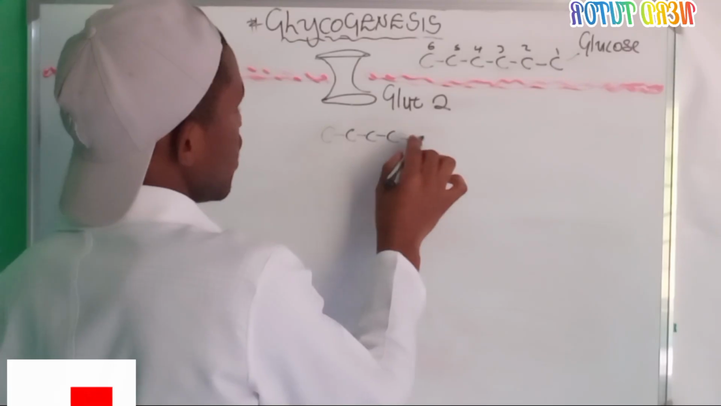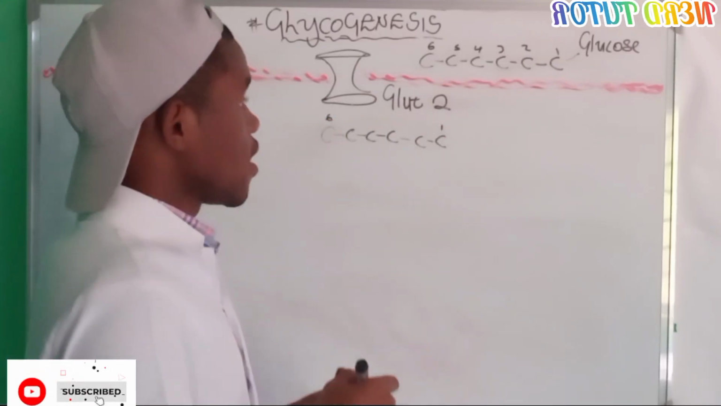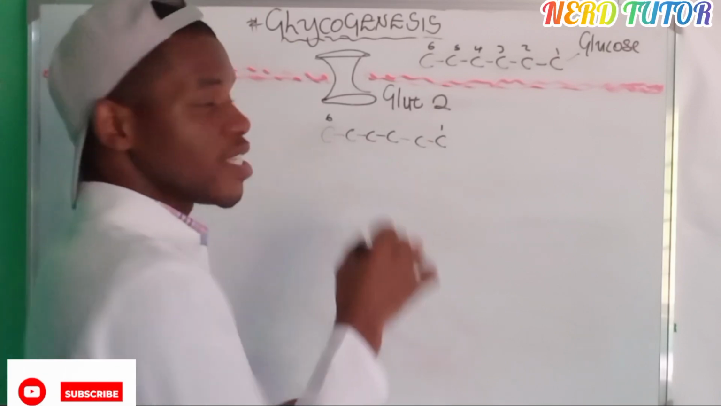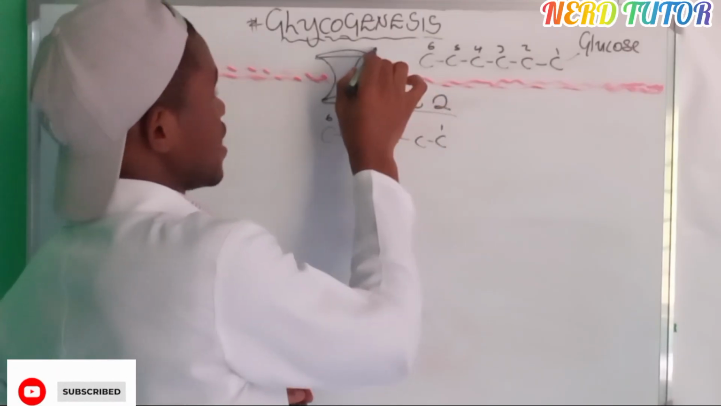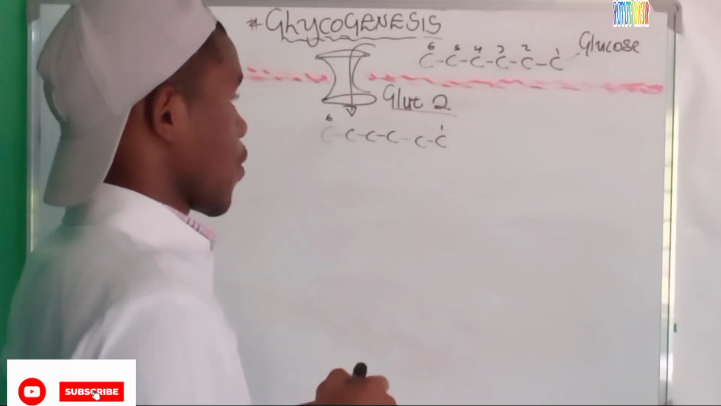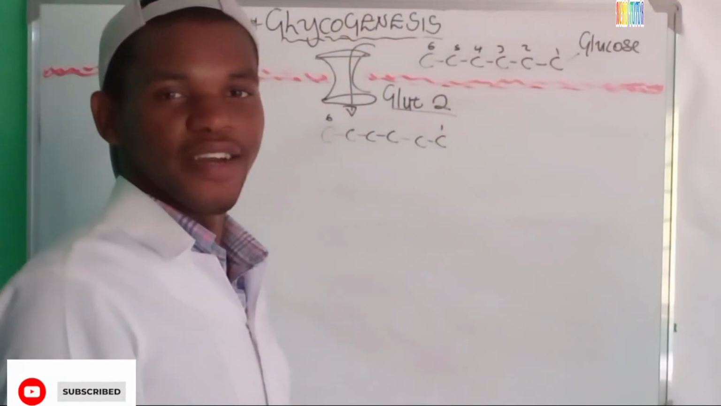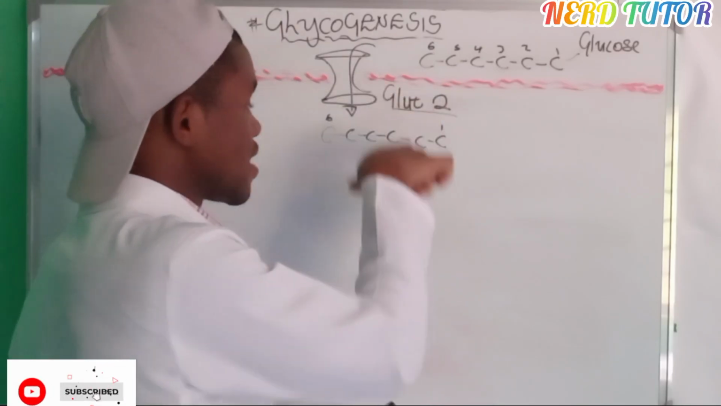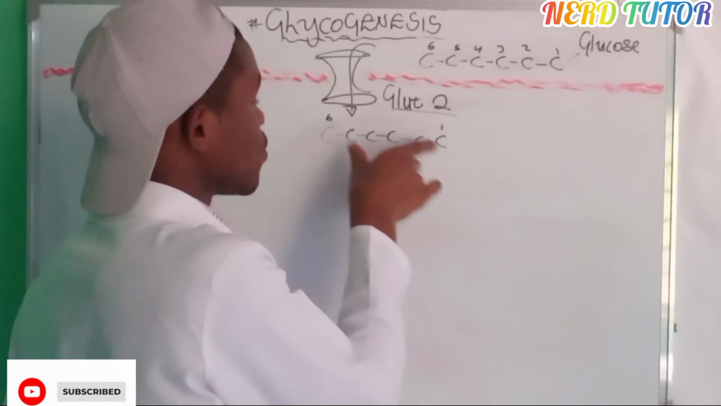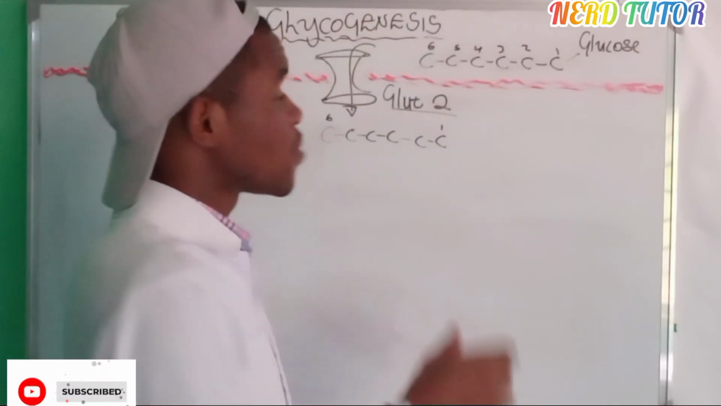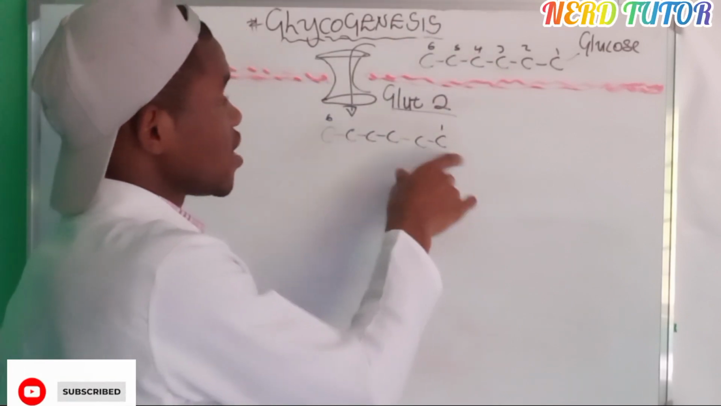Okay, so let's see, it has entered now. 1, 2, 3, 4, 5, 6 carbons. This is carbon number 6, this is carbon number 1. So that glucose has now entered through the transport channel, glucose transporter 2. Okay, it has entered inside the cell. So now what will happen to this glucose? Because it has a tendency of going back again. Immediately it reaches the cell, there's an enzyme that is responsible for not allowing this glucose molecule to go back. It will prevent the glucose molecule from leaving the cell again, so that it gets converted to glycogen.